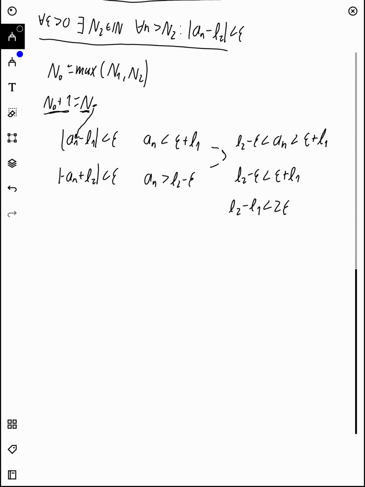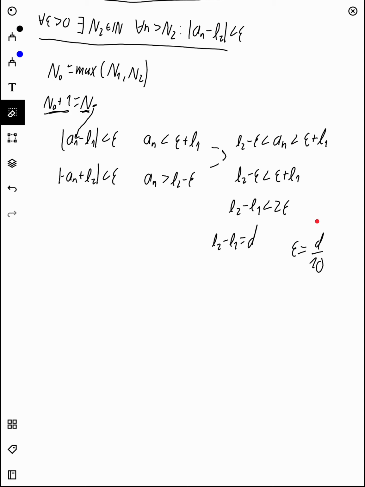since epsilon is any arbitrary number greater than 0, this can basically become infinitely small. And if we say the distance between L2 minus L1 is, for example, d, we can just choose an epsilon value, it doesn't matter what epsilon value we can choose. We can choose epsilon equals d over 10, and so this difference will be smaller than d. So basically, whatever number we choose, the difference between these two can always be less than that number, because we can choose the epsilon infinitely small. So basically the difference can't be anything else but 0. So no matter how small the difference we choose, we can always choose an epsilon smaller. So that already kind of proves it for us.